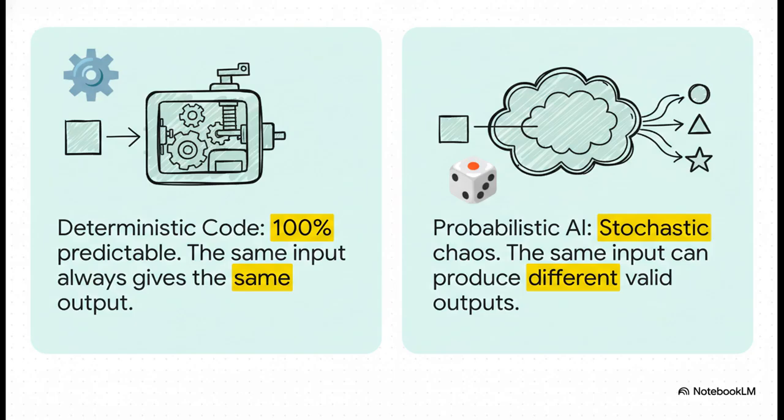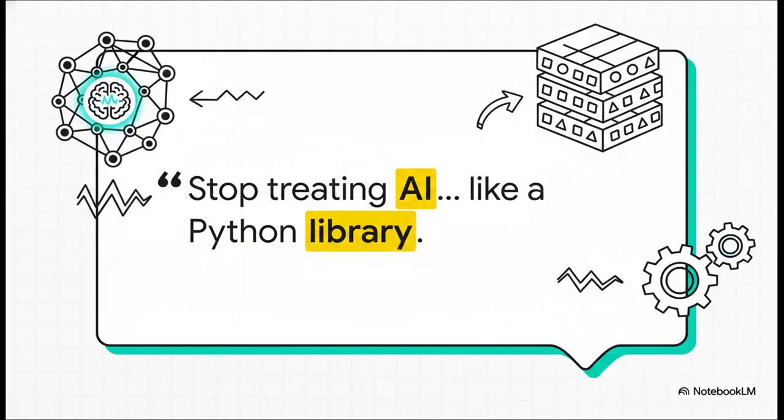On the left, you've got your classic predictable code. It does exactly the same thing every single time. But on the right, that's an AI model. It's probabilistic. You could even call it stochastic chaos. And you know, the single biggest mistake engineers are making right now is treating the thing on the right like the thing on the left. So let me be crystal clear. If you think import OpenAI is going to behave just like import pandas, your application, when it hits production, is going to fail hard. They're just fundamentally different beasts.